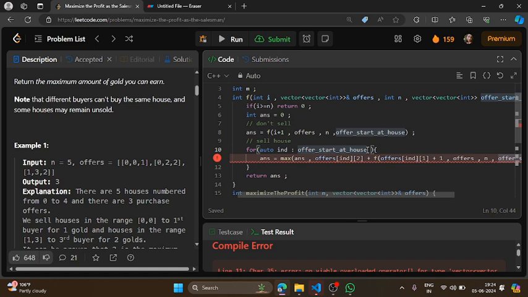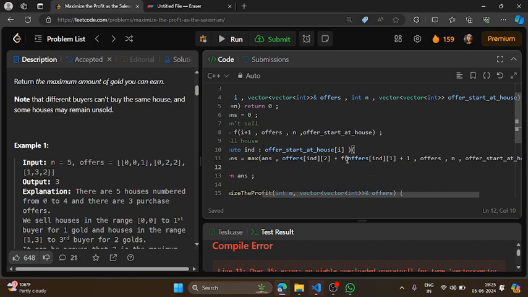If my current index is I, so if I am at a particular house I, then I will have to check the offers available corresponding to that house only, right? So that's why this should be the offers start at house number I. And in this vector, I will have the different offers available for that particular house. And here also I have written offers of index of I plus 1.